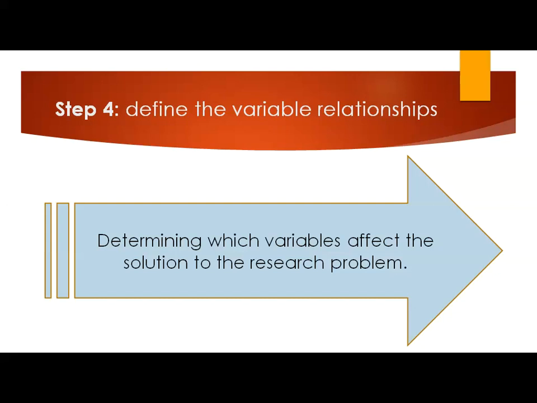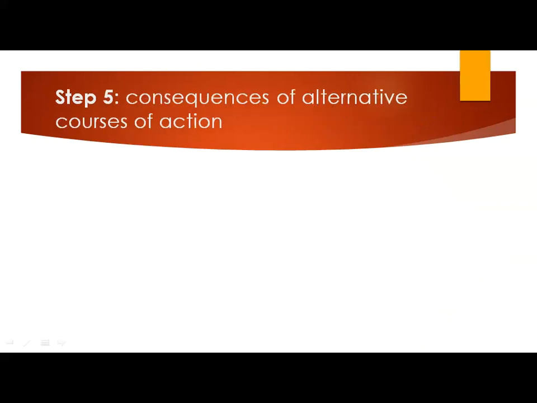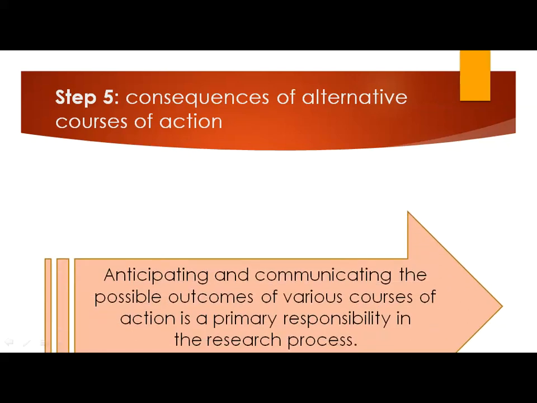determining the degree to which each variable can be controlled and used for the purpose of the company, and determining the functional relationship between the variables and which variables are critical for the solution of the research problem and which variables are unimportant. During the problem formulation stage, you will want to generate and consider as many courses of action and variable relationships as are possible. Last step, that is step number 5, consequences of alternative courses of action.